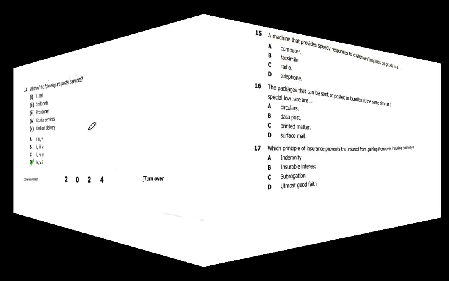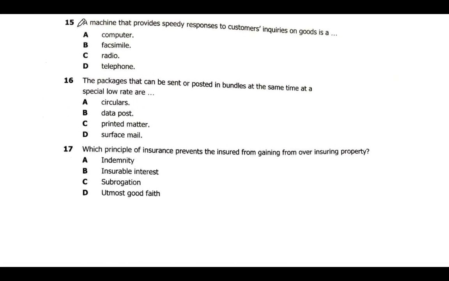So let's look into the other question. In here, question 15, a machine that provides speed response to customers' inquiries on goods is: we can have a computer, a France Mail, and then we have radio, and then we have television. So we have a computer. A computer provides quick response to customers' queries on the goods. So that's the answer.